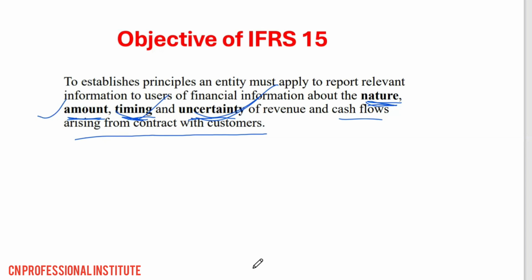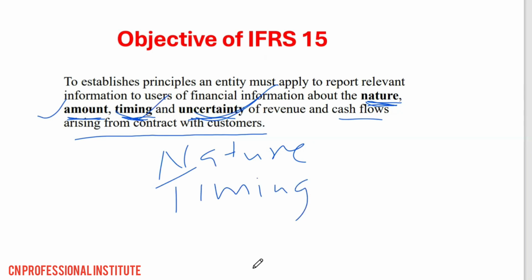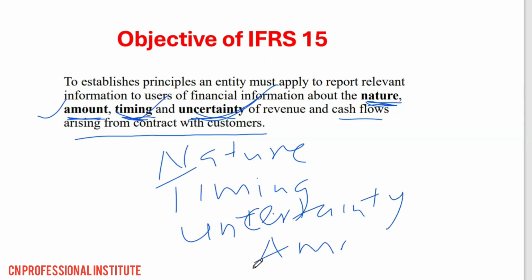So that's the objective of IFRS 15: to establish principles the entity must apply to report relevant information about the nature, timing, uncertainty, and amount of revenue.